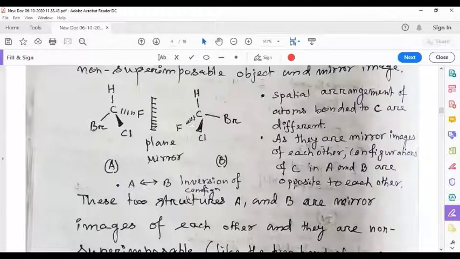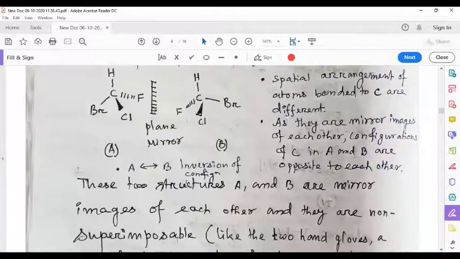Now in these two structures A and B, the spatial arrangement of atoms bonded to carbon are different. Here bromine was this side like this, now bromine is like this. Chlorine was like this, chlorine is like this, fluorine was like this, fluorine is like this. Now as they are mirror images of each other, the configurations of C in A and B are opposite to each other. The configuration or structures about the carbon are opposite in A and B.